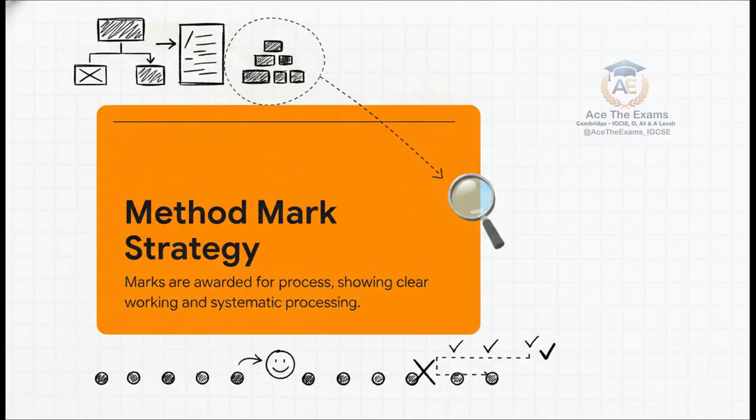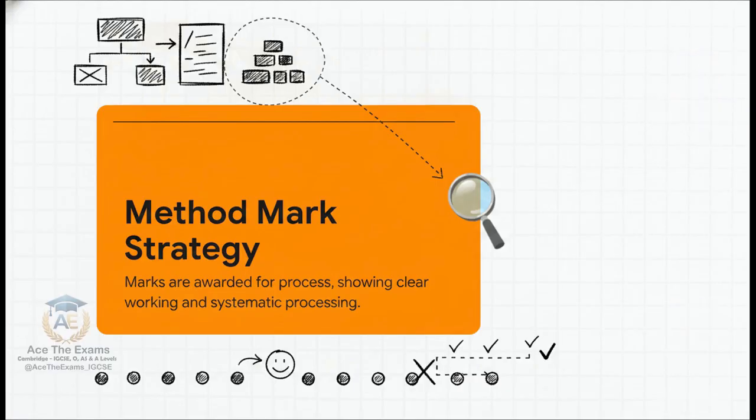Cambridge Principal Examiner reports explicitly state that algorithmic thinking requires step-by-step decomposition. If you declare your variables correctly with the right data types, if you write the correct iterative loop structure, if you initialize your counters properly, you are going to pick up method marks for each and every one of those systematic processes. Even if your final output is totally incorrect, you might still score a solid 6 out of 8 marks just for showing clear logical working. So I repeat, never just write down a final answer. Show the examiner every single step of your deconstruction and code implementation. Make it impossible for them to give you 0.